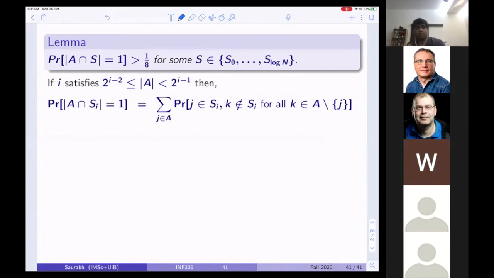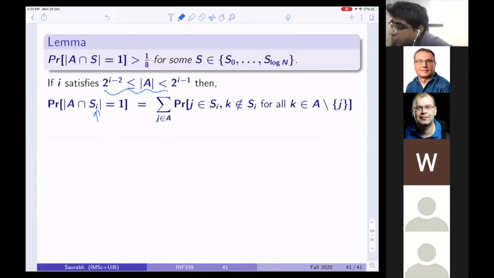You will see in a minute. So I still claim that, looking at the cardinality of the non-zero entries and the corresponding S_i, the probability that A intersection S_i is 1 is at least some constant.